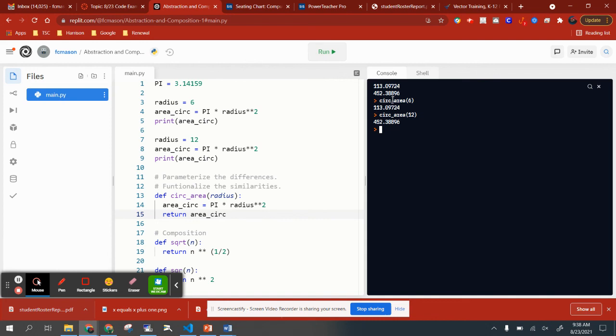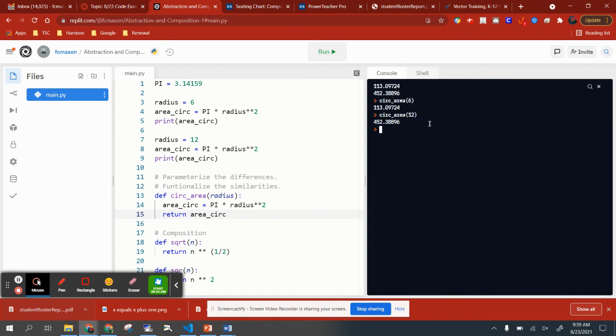But just as surely as line number 3 gave the value of 6 to radius, when I hit enter after circ area 6, 6 became the value of the parameter radius. And then just like on line number 4, now on line number 14, we did the computation to get the area of the circle. And then, of course, to complete the function, we have to actually return that value. Okay. This is what functions do. It's abstraction. Okay. This process wherein we parameterize the differences and functionalize the similarities. We brought what was multiple lines, multiple chunks of code into a single chunk. Okay. And that's what abstraction does.